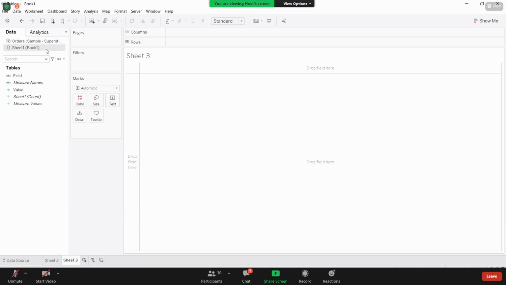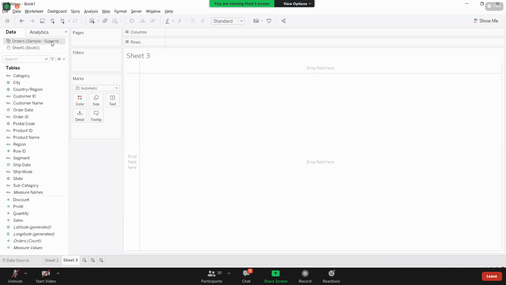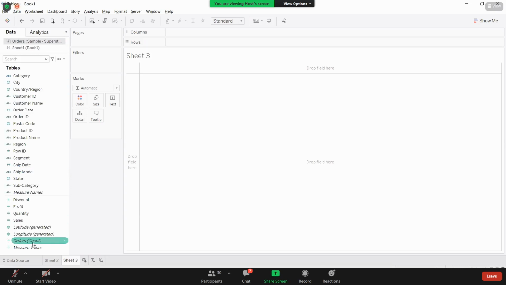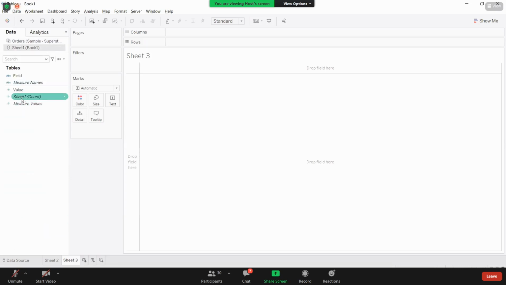See, let me show you book one. Here, as I'm not having any geographical fields, I'm not getting latitude and longitude generated. But in this sheet you are getting orders of count, that means table name of count. If you go to book one, you are getting sheet one of count. Measure values and measure names come along with that in Tableau. Why they come and what is the importance of that, we will talk about, but you need to observe these things.